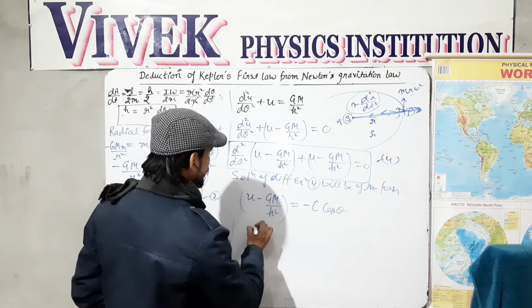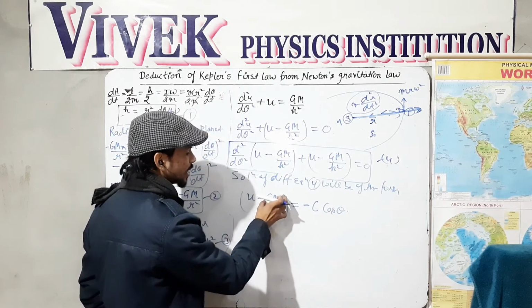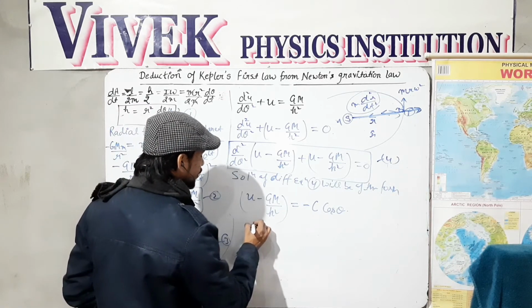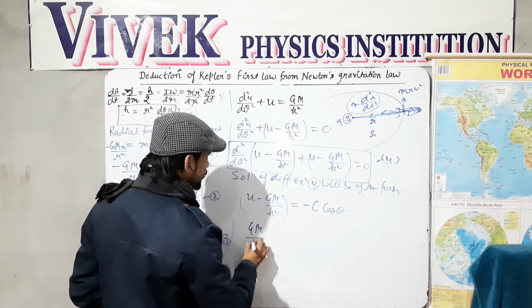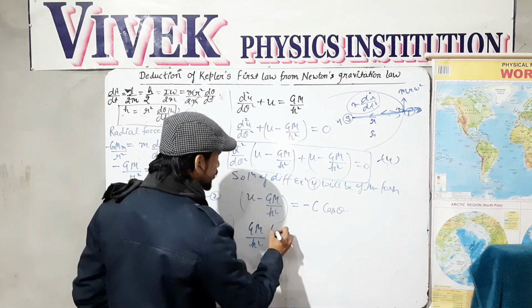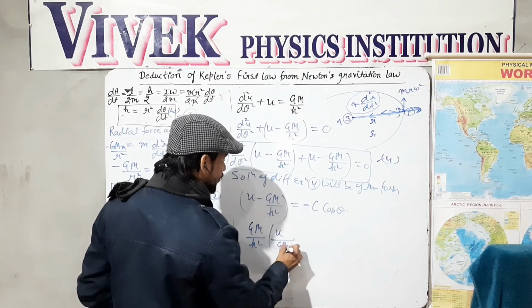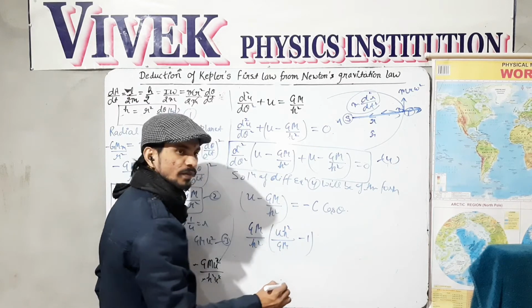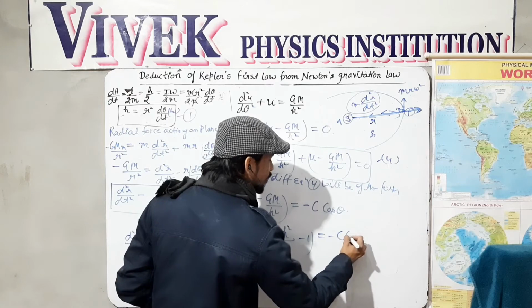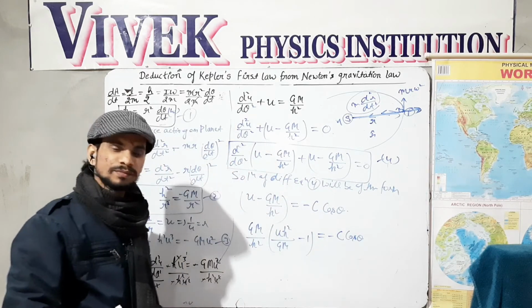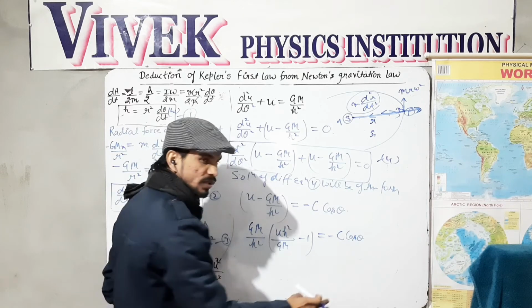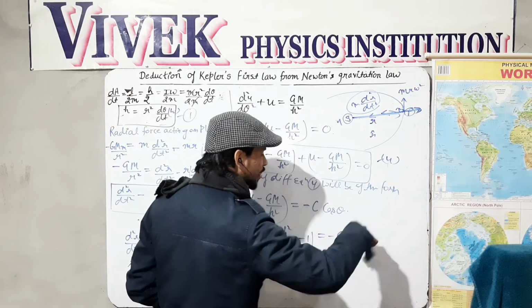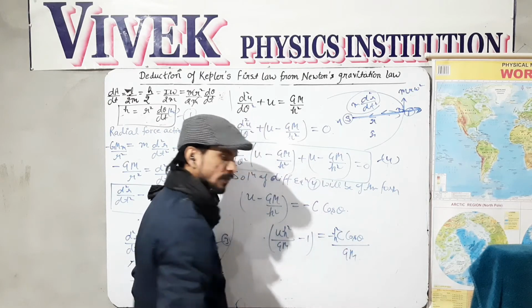Also, this can be written as, I am taking gm over h square as common also. Okay, so by taking that, I will get gm over h square from here, that will equal u over gm over h square. So h square will be in the numerator and this will be minus 1. It is equal to minus c cos theta. Okay, now take this value in the denominator of c cos theta. So this will be gm over h square, and h square will be multiplied in the numerator.